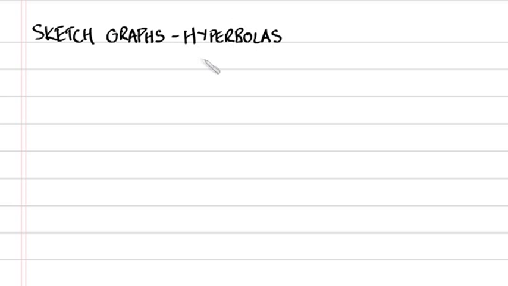In this video, I'm going to look at sketch graphs. The particular type of graph I'm going to look at in this video is the hyperbola. So let's have a look at an example of sketching a hyperbola. The example we're going to look at is sketch the graph of y equals 1 over x minus 3.